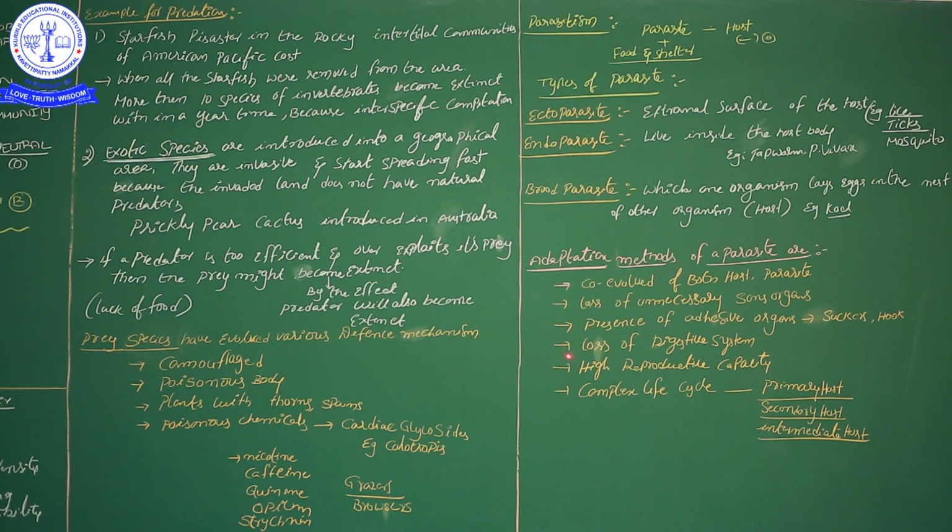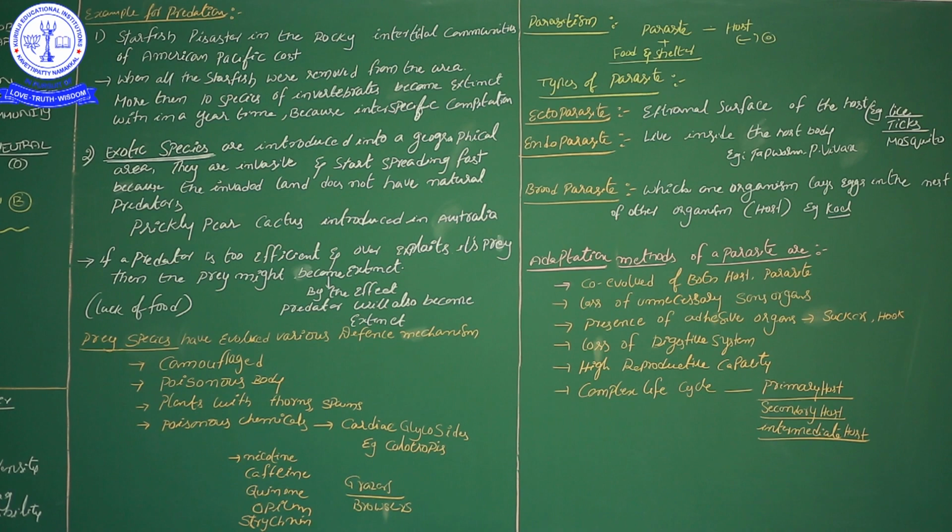In the small intestine, the parasite wants to attach to the villi inside the alimentary canal. For attaching to the alimentary canal, suckers and hooks play an important role. Parasites also lose their digestive system. A parasite does not need to maintain a digestive system, because it is already taking digested food only.